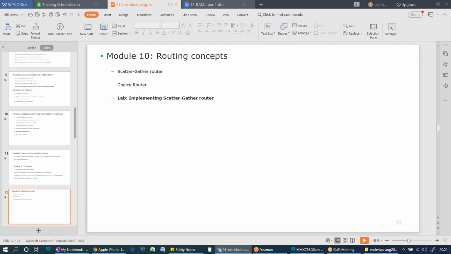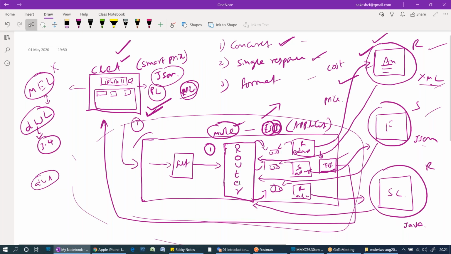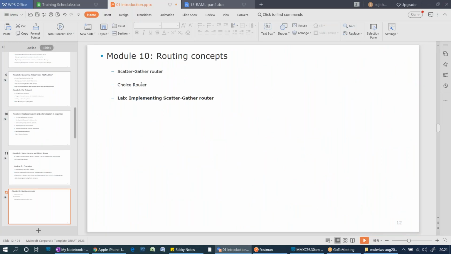Scatter gather, here you can say this router is nothing but a scatter gather router, because it is scattering all the requests. I mean, it is scattering the single request into multiple requests and gathering all the responses. So scatter gather is also one of the control flows.